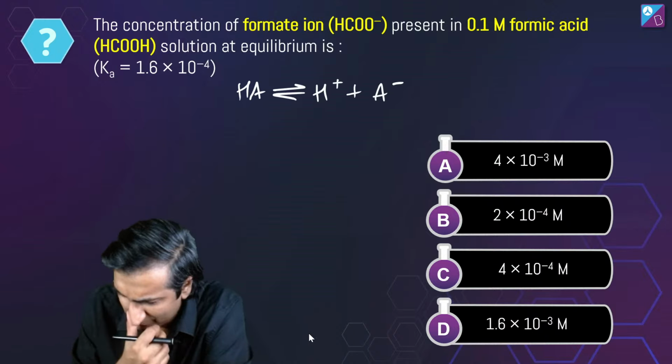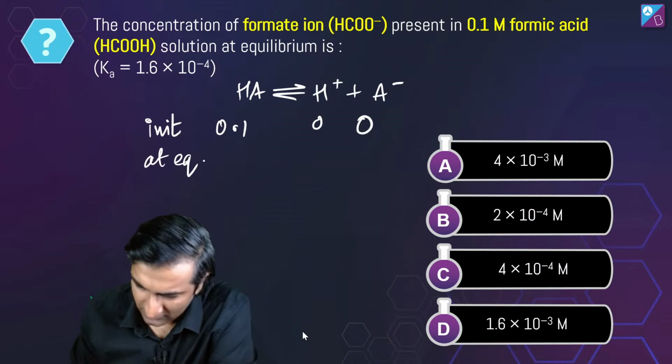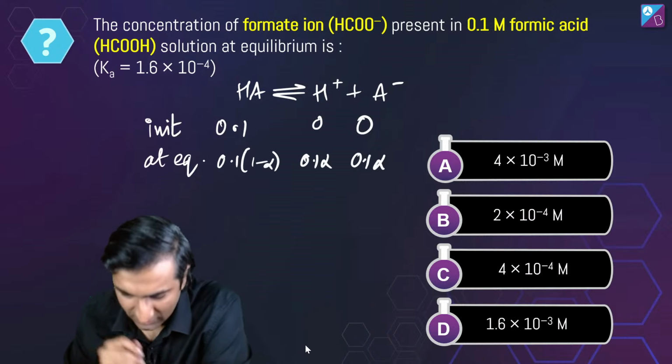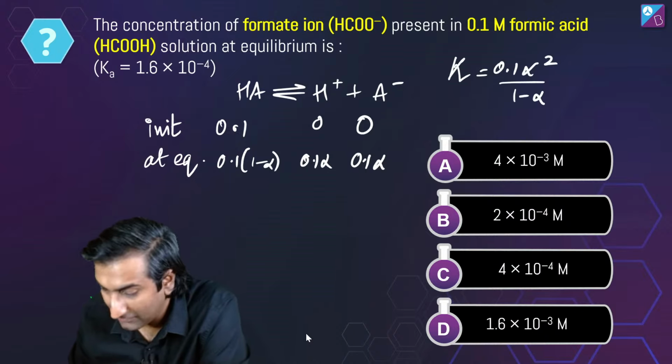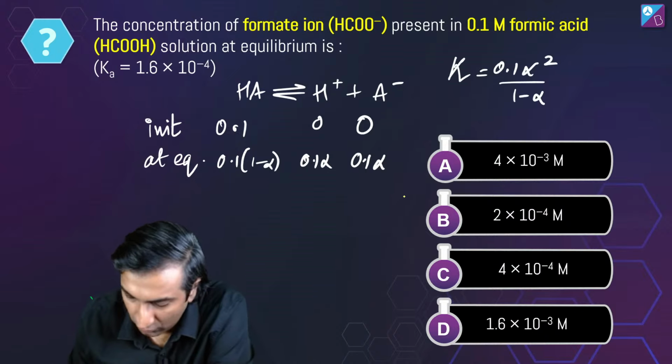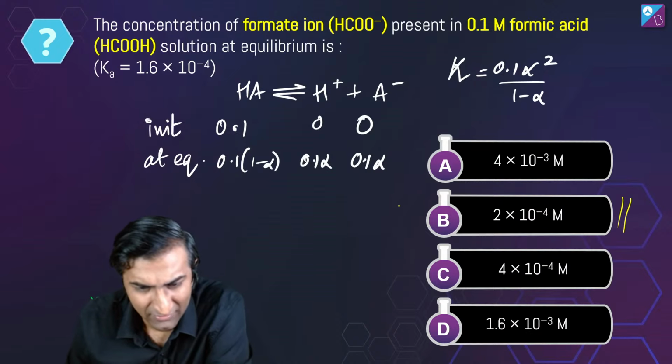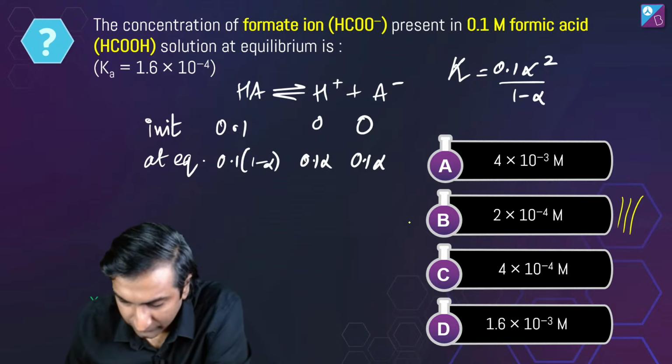This is a monobasic acid. Initially it is this, and at equilibrium it will be this. K will be this. Now what do we do? B, two people are saying B. Simple stuff, right?